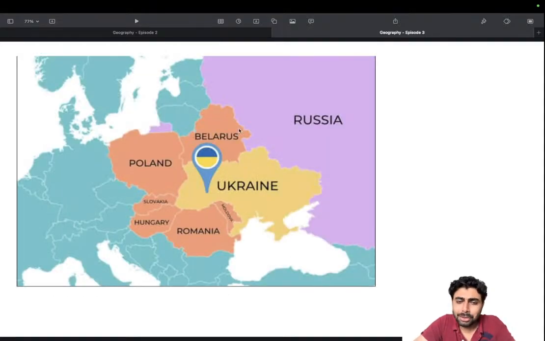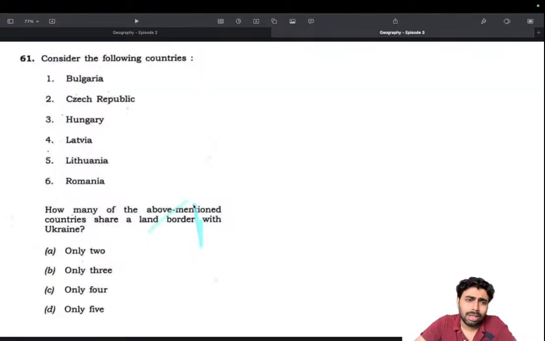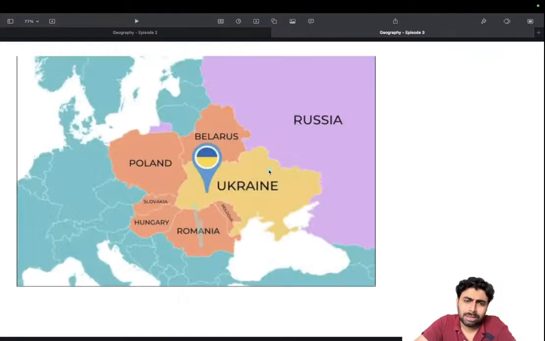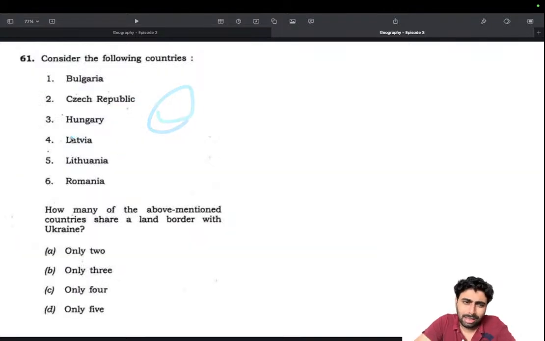Just that you need to study this map and make a mnemonic. Only Hungary, the given option, it's only Hungary and Romania, if that's given. No, Romania, Hungary, yeah. Rest of it is not there. Latvia, Lithuania, they are here. They are Baltic states and they don't share a border with Ukraine. So that's one thing you could eliminate, but even then, it's very tricky.